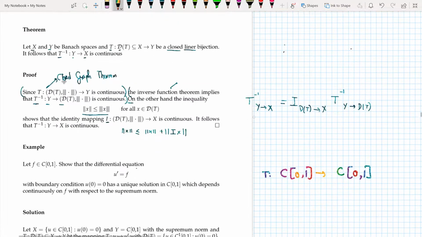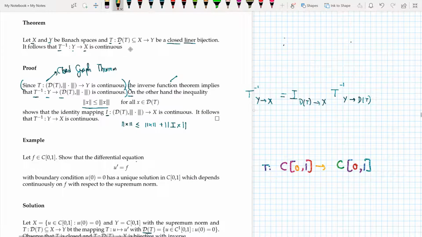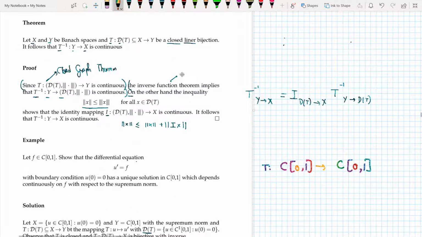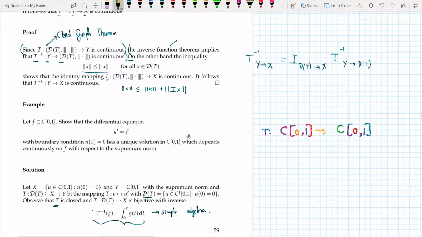So if you see that, okay, there are two Banach spaces and T from D(T) to X is a closed linear bijection. So I can see, okay, let X be defined like this, Y is defined like this, and D(T) is defined like this. Now observe that T is closed and T from D(T) to X is bijective with inverse given like this. So what did I have before? Closed linear bijection means that T inverse from Y to X is continuous. So therefore T inverse would go from again C[0,1] to C[0,1].